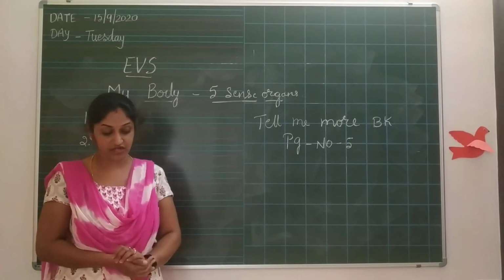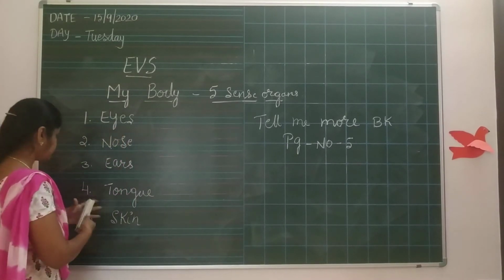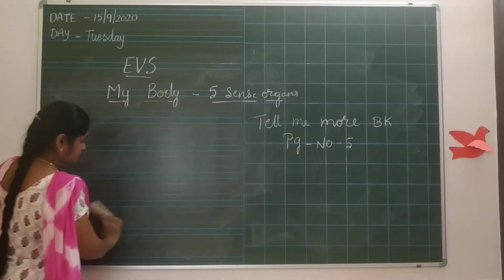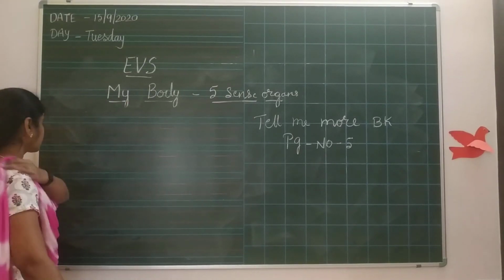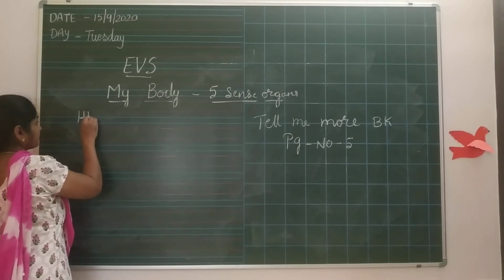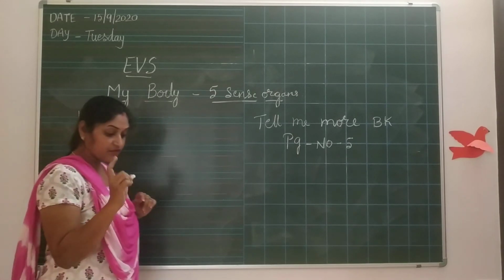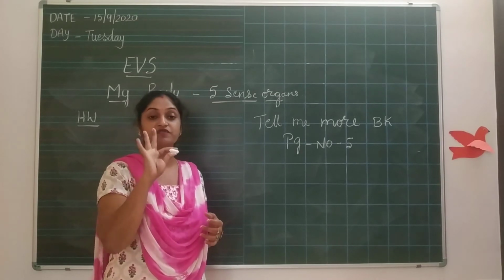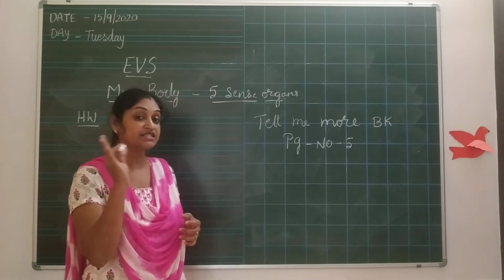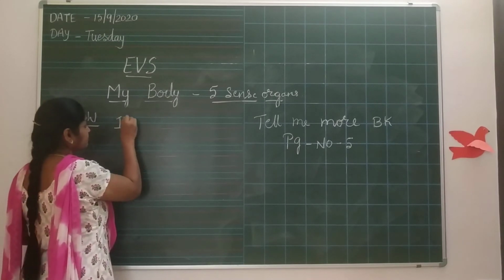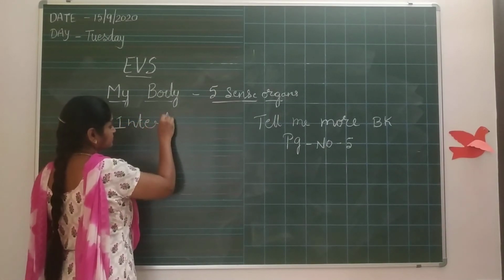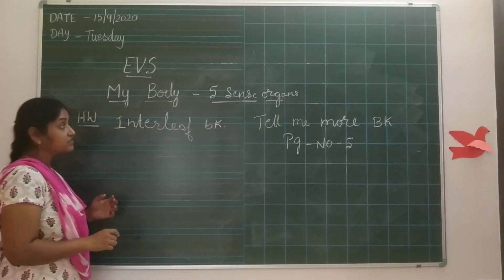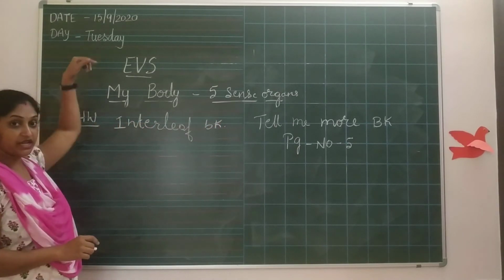EVS homework is: you all have one book. One side it is plain, another side you have the 4-line. That is called the interleaf book. In that, put today's date, today's day.